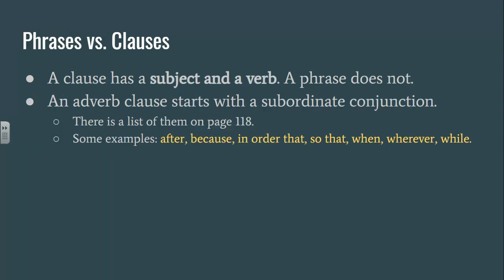All right, so here's the big difference between a phrase and a clause. A clause has a subject and a verb, and a phrase does not. And an adverb clause is going to start with a subordinate conjunction. There's a list of them on page 118 for you to write down. Some examples of subordinate conjunctions are words like after, because, in order that, so that, when, wherever, while. They're words like that.